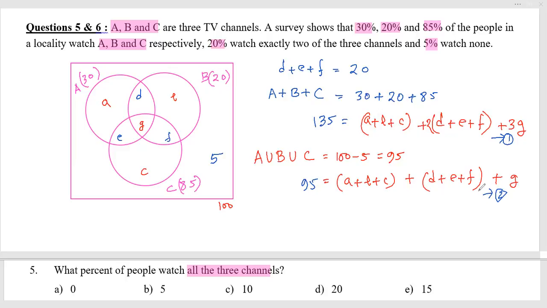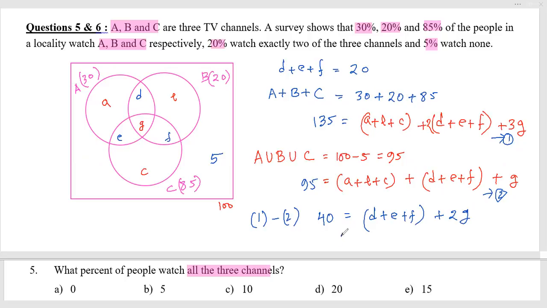Now with these two equations, if I subtract 1 minus 2, it comes as 40, which is equal to D plus E plus F one time plus 2G. Now D plus E plus F is already mentioned to be equal to 20.